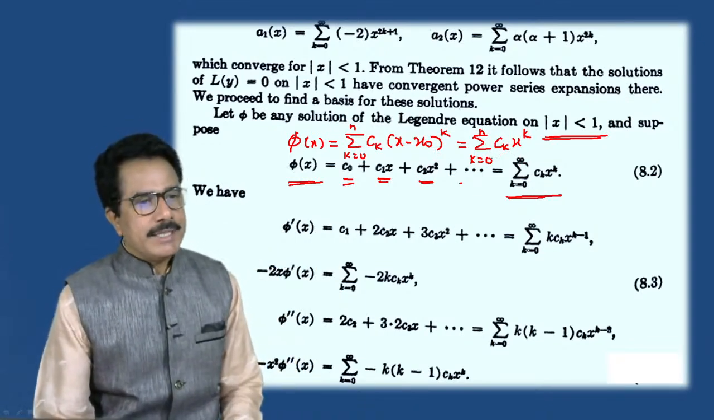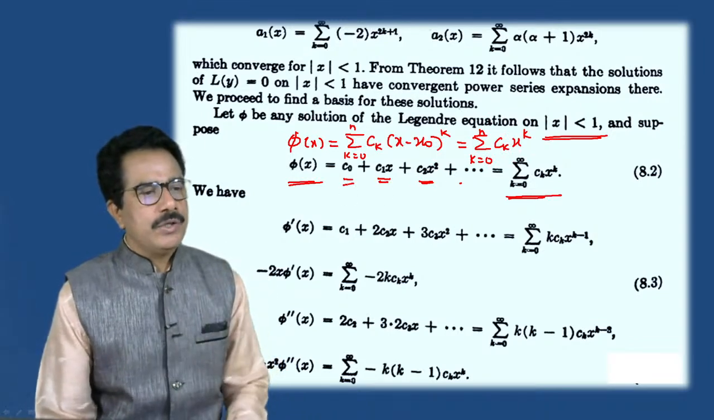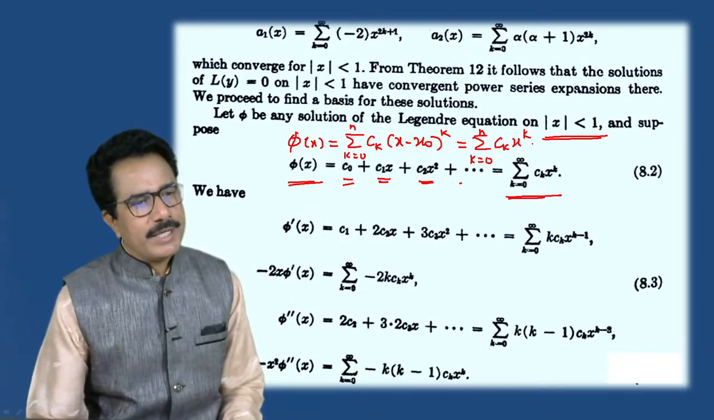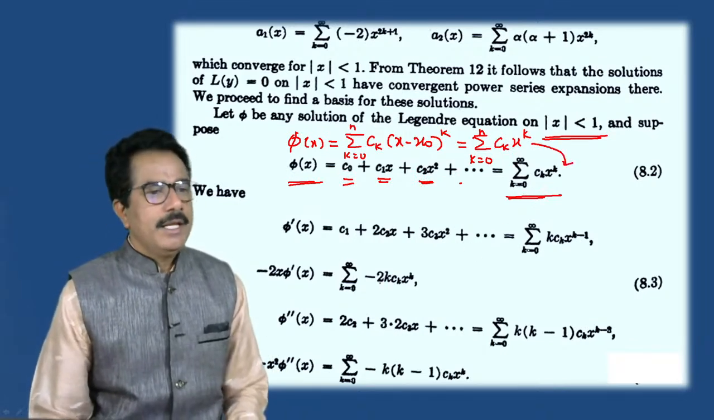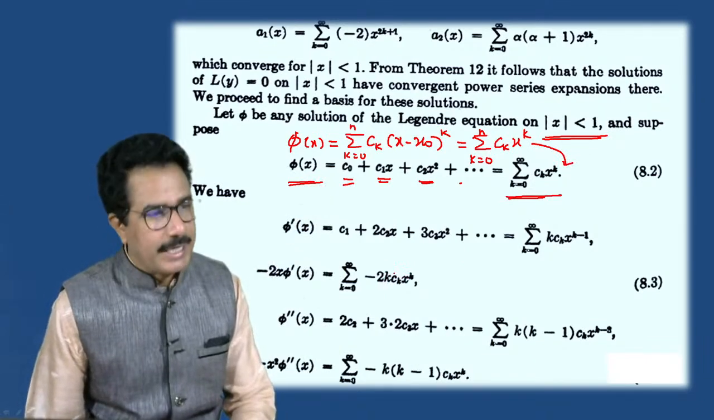Now expand this. If we put x is equals to 0, we get C0, C1, C2 in this way. That means we can write this in the summation form. Now if we differentiate this, what do we have to do now? You have to differentiate this.